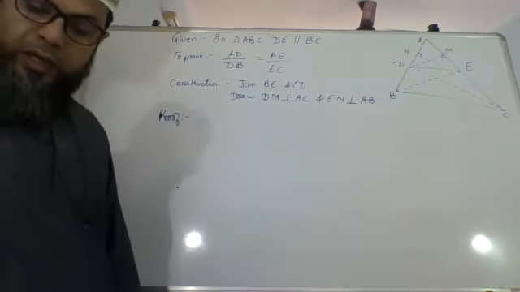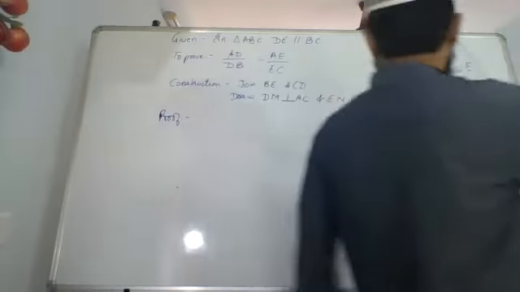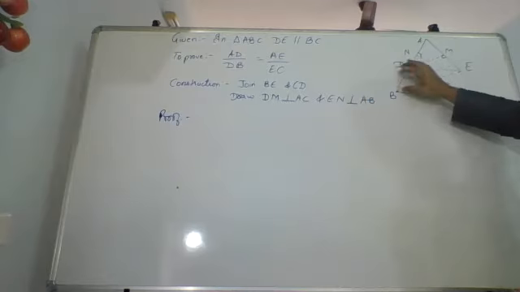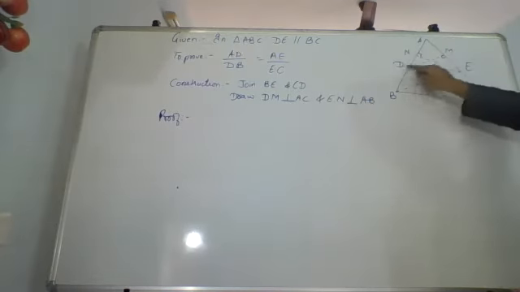Similarly, now triangle BDE, this triangle we are talking about, forget this part, only this BDE.